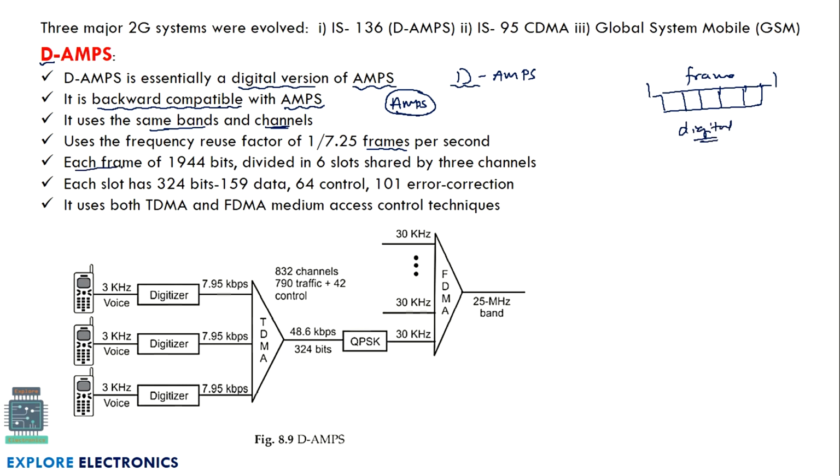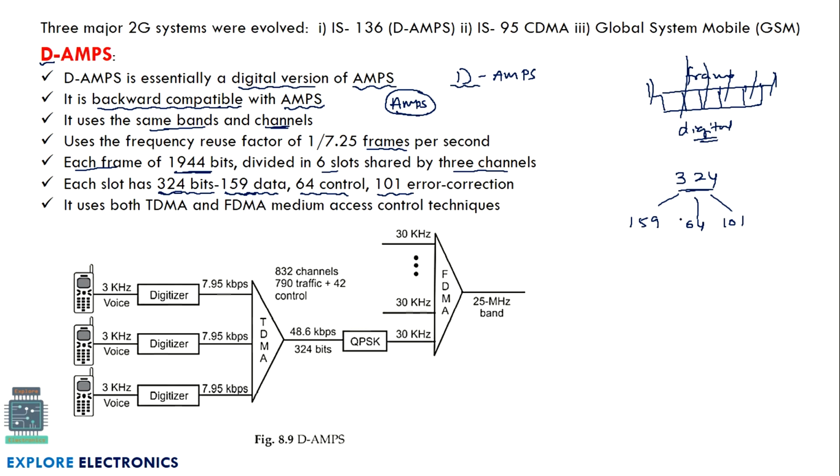Here each frame consists of 1944 bits. This frame is divided into 6 slots and shared by 3 channels. Each slot has 324 bits. Of the 324 bits of one slot, 159 bits are data, 64 bits are control information, and 101 bits are for error correction.